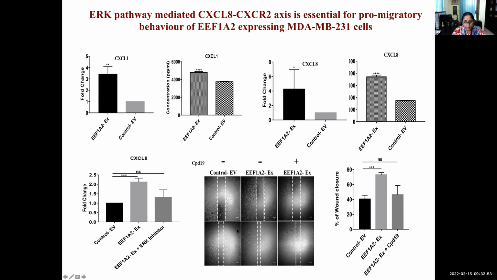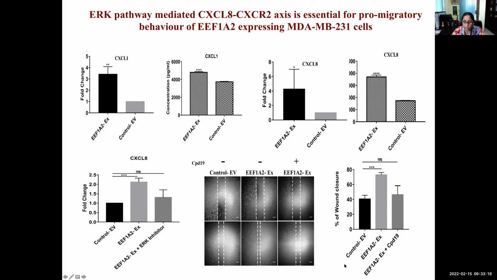And in the same migration assay, here we inhibited this CXCR2 receptor, and with the inhibition of this receptor, we could see the rescue of the phenotype in this overexpression, ectopic expression background. By inhibition, we can see that there was rescue in the phenotype. So compared to this one, now this is equivalent to the control.